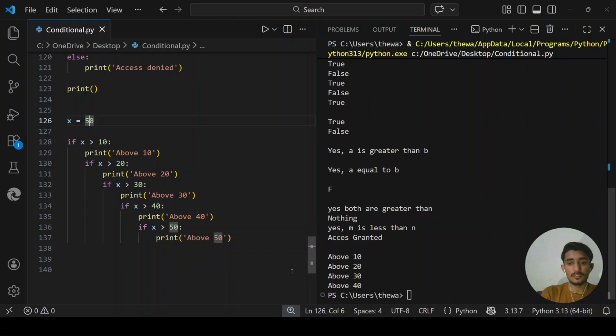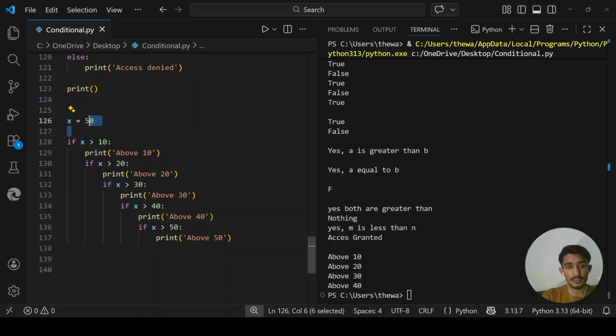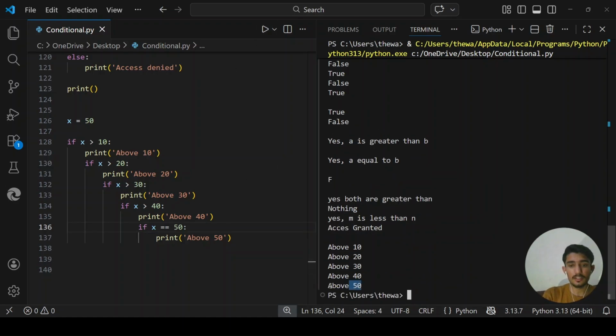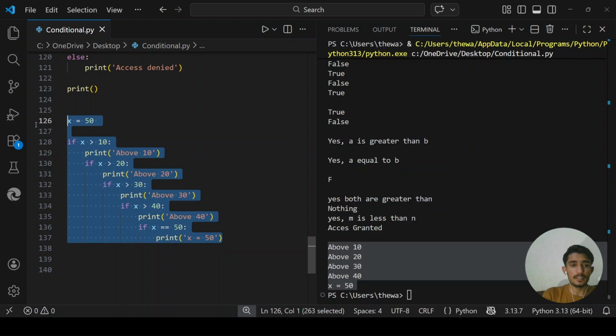So when I run it, this code will not run, because the other blocks all give me a true boolean value. There are 4 true blocks, but this last, fifth block will not give me true because it is false, because we know that x is 50. If I change it a little bit here, if I say x equals 3, then it will print above 50, but it is not right here. I will say x equals 50, so this one will print out. Okay, so this is called nesting.